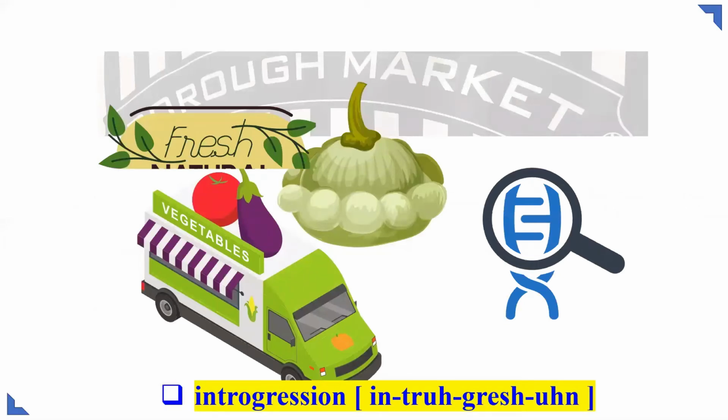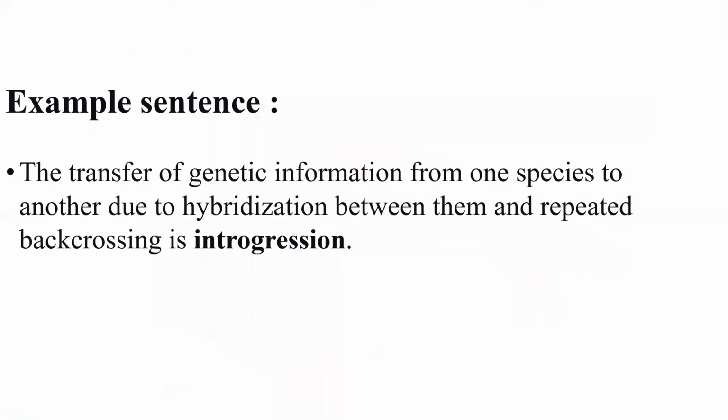Visualize. The entrance of a truck with fresh vegetables which has undergone gene editing. The transfer of genetic information from one species to another due to hybridization between them and repeated backcrossing is introgression. Introgression is the entrance of the genes of one species into the gene pool of another through repeated backcrossing of an existing or between different hybrid species.